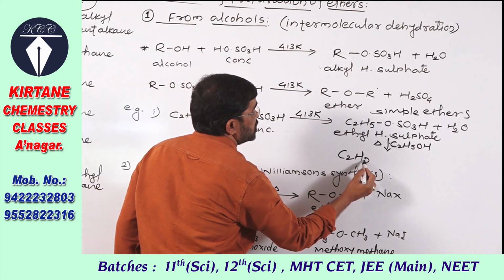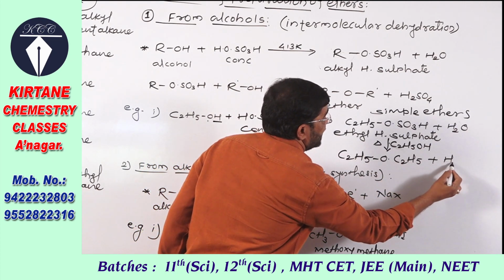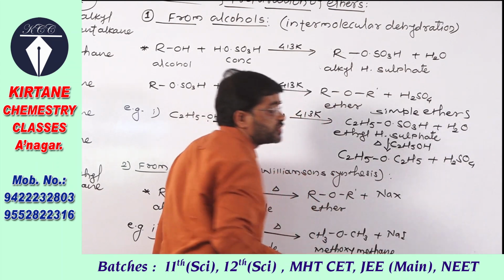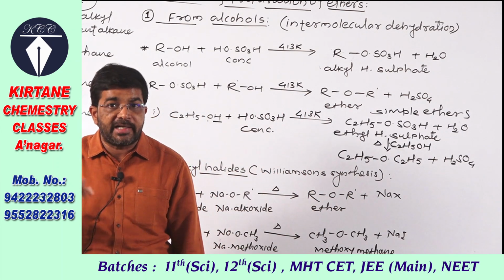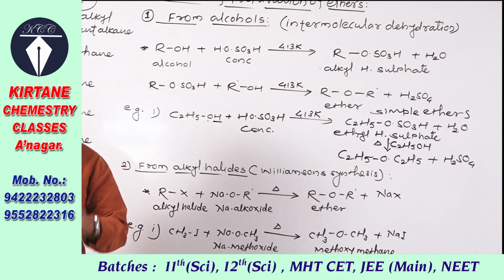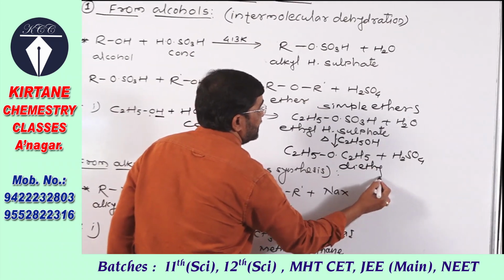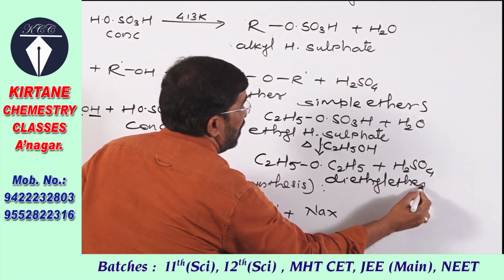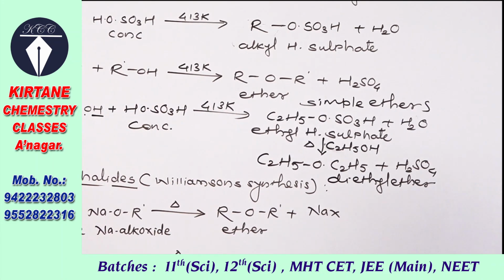There is formation of diethyl ether, and in this reaction sulfuric acid is regenerated in the end. या रिॲक्शनच्या शेवटी सल्फ्युरिक ॲसिड रिजनरेट होतो. And the name of the ether formed is the diethyl ether, or this diethyl ether is also called ethoxyethane.